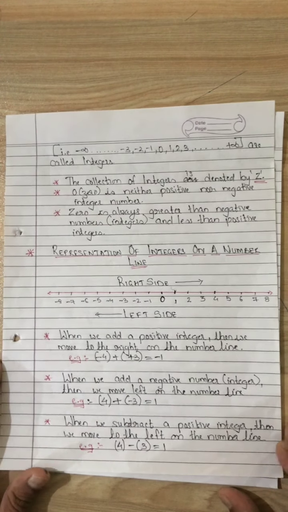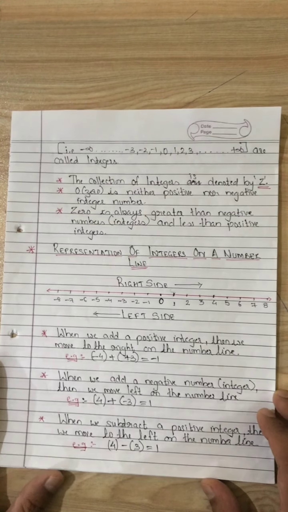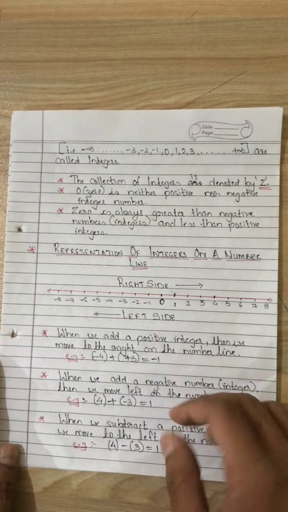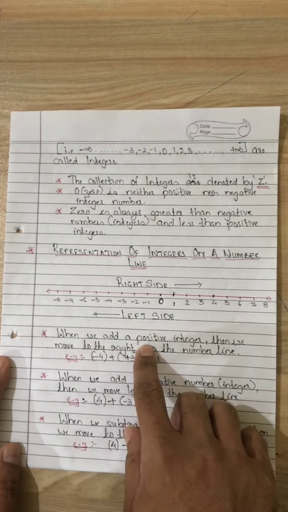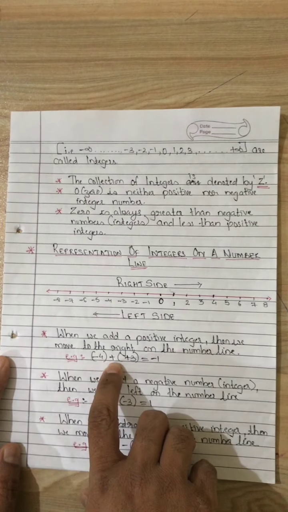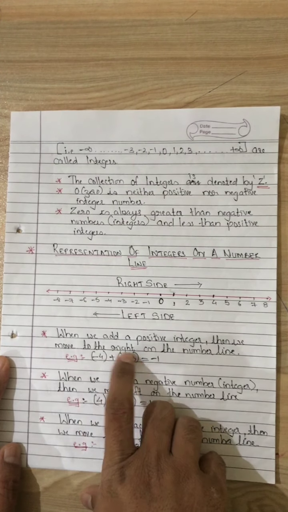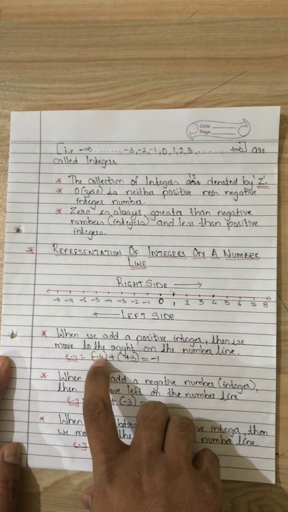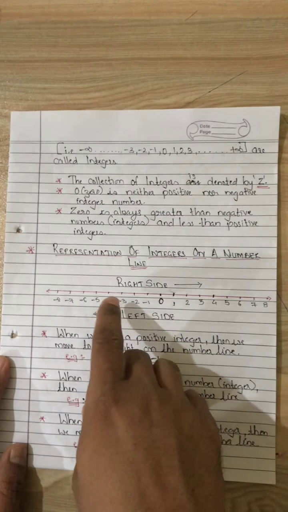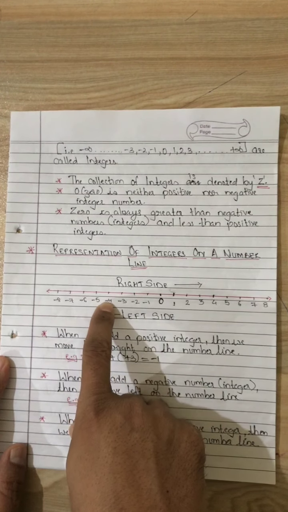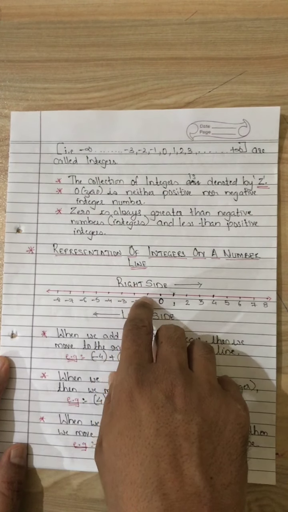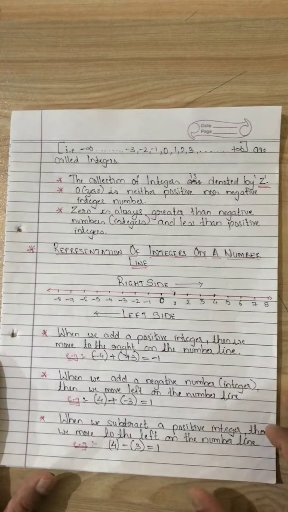And these are the facts with which you will be able to answer in the examination. I am repeating it again. When we add a positive integer, see 3 is a positive integer, I am adding it to minus 4. When I add positive integer 3 to minus 4, the resultant answer is minus 1. Now when we see it on the number line, I was on minus 4, I added 3, so which side did I move? Towards the right side.